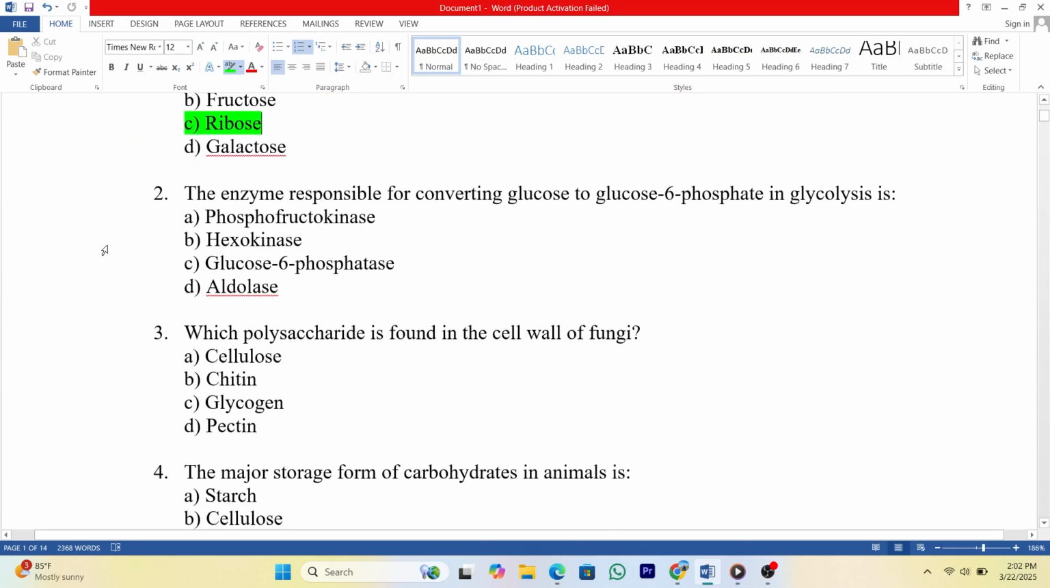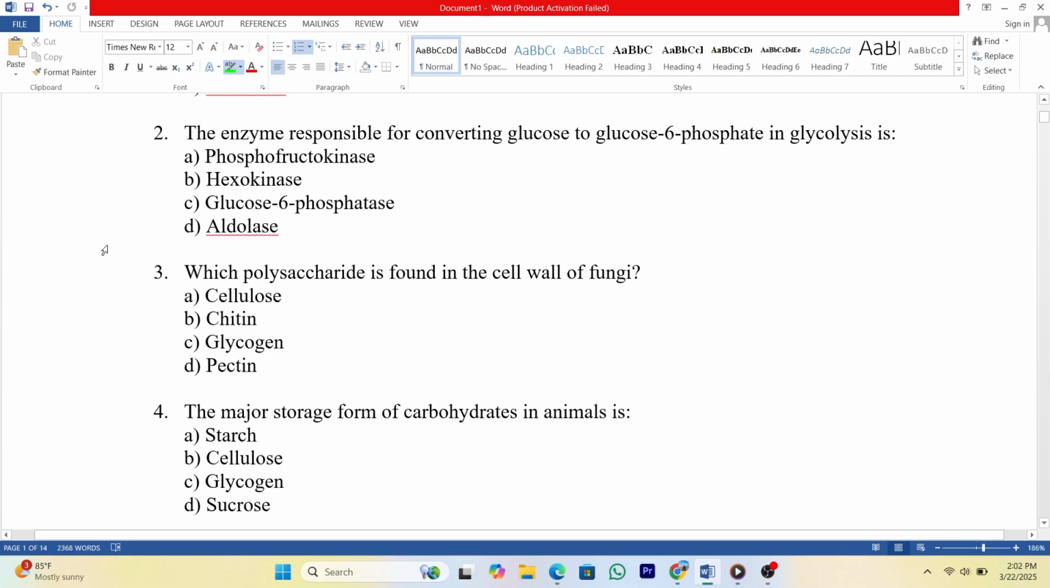2. The enzyme responsible for converting glucose to glucose 6-phosphate in glycolysis is A. Phosphofructokinase. B. Hexokinase. C. Glucose 6-phosphatase. D. Aldolase. Answer: B.